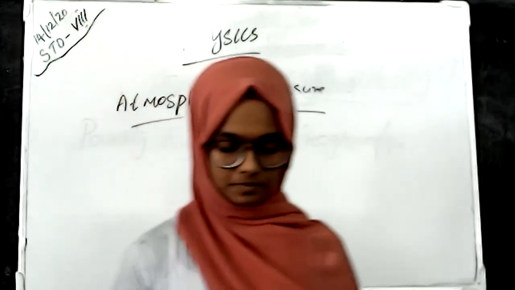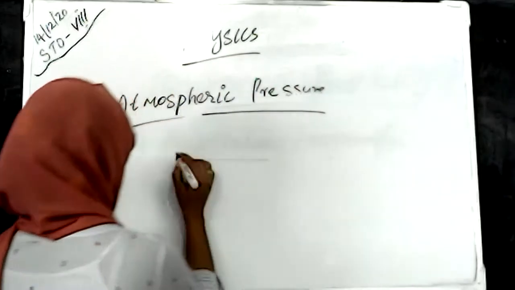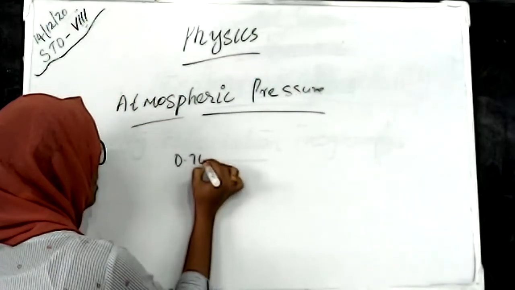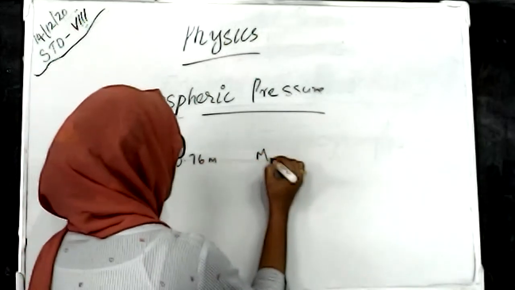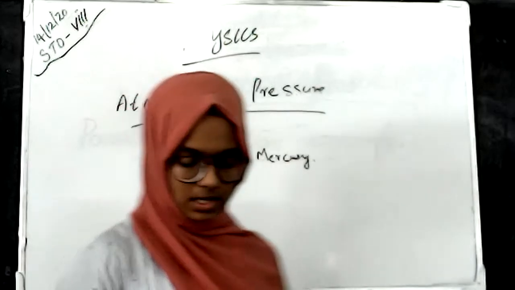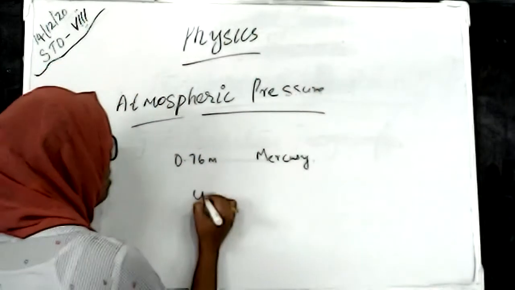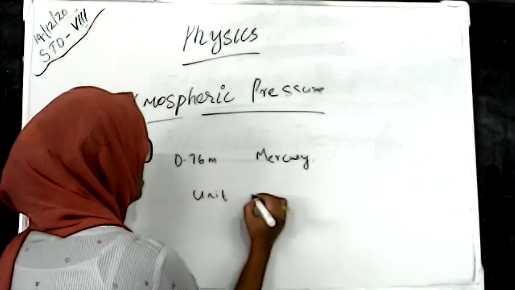Okay, that is, we take mercury of 0.76 meter height and unit area, that is 1 meter square.